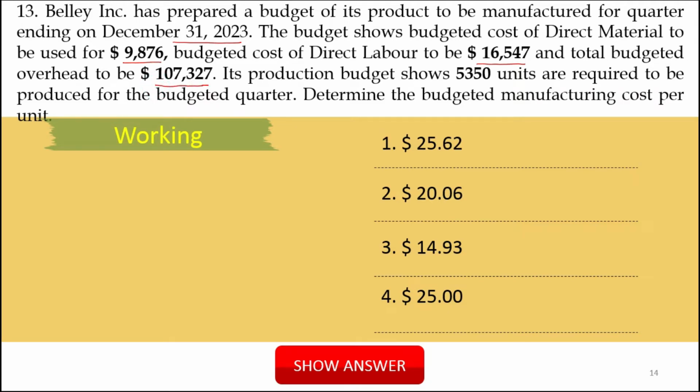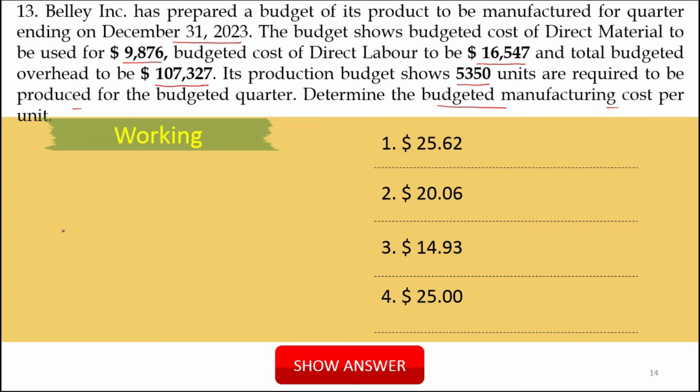So we have the direct material, direct labor and overhead, and the production budget shows that 5,350 units are required to be produced. So these are the total cost for 5,350 units for that budgeted quarter.